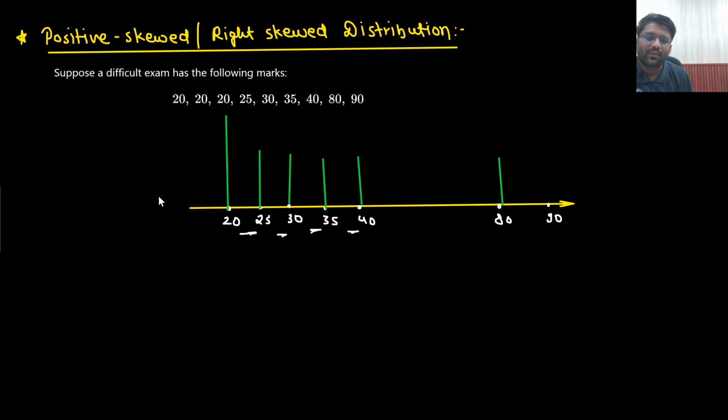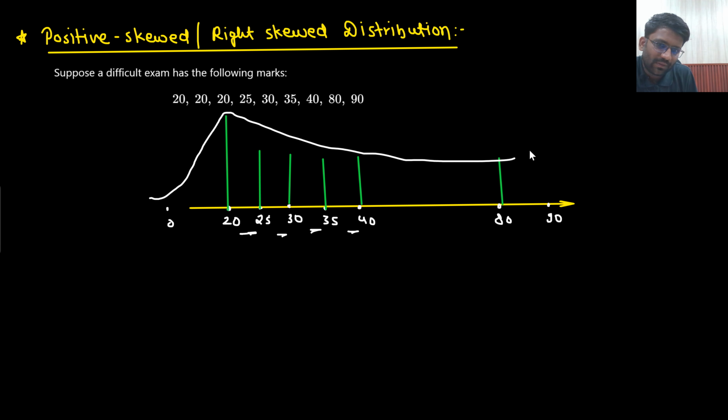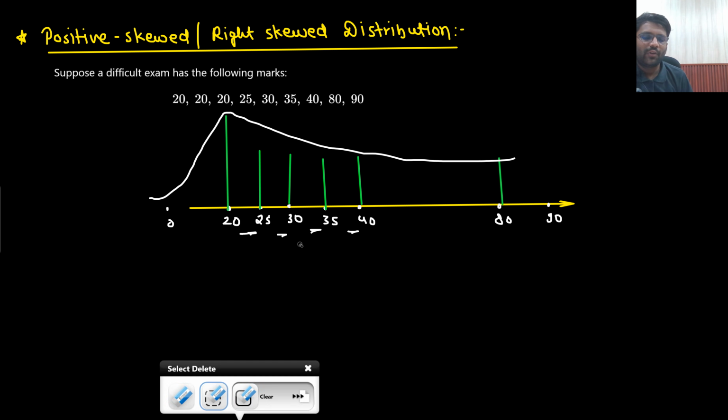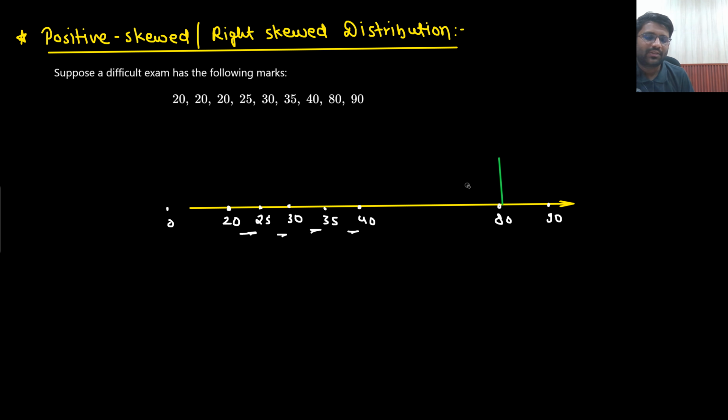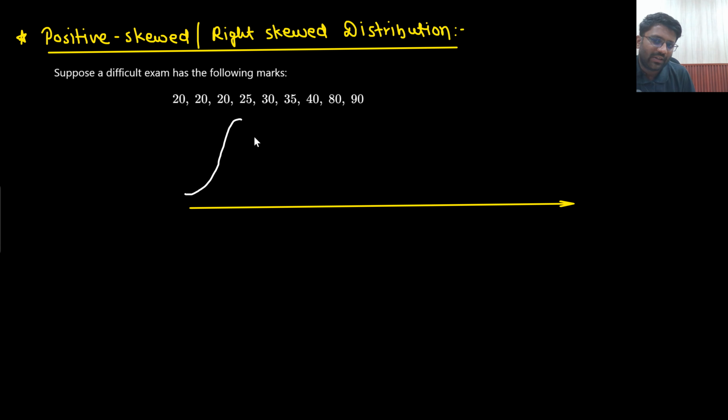So basically, in a crude way, you can see that the distribution would look somewhat like this. The minimum marks would be 0 only. So at 20, you are getting the peak, and after that, the values are going down. This is how the distribution would go. Not a very good way of representing it, but I will show the distribution in this manner, that the marks would be peaking here, and then people will be getting fewer marks.